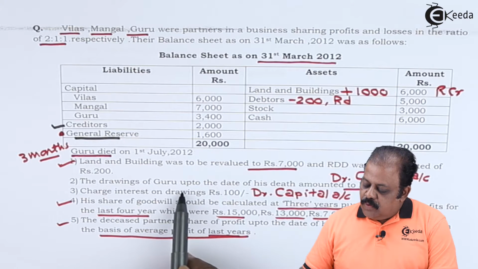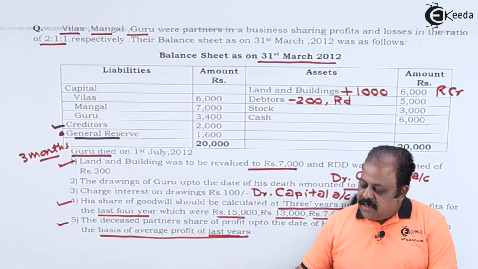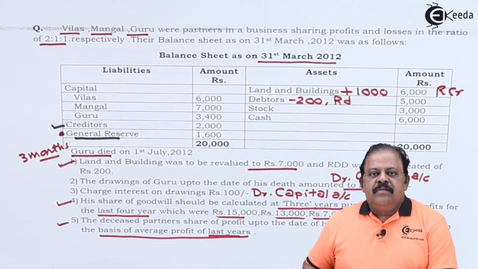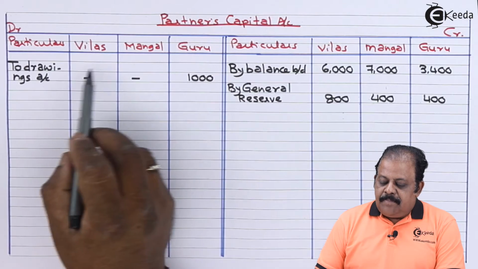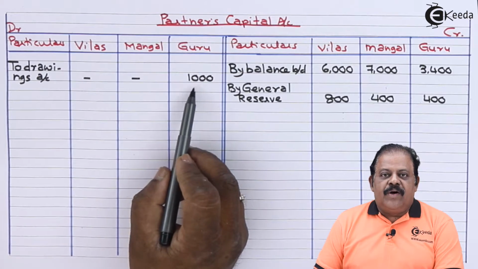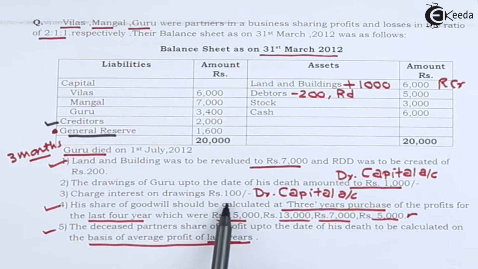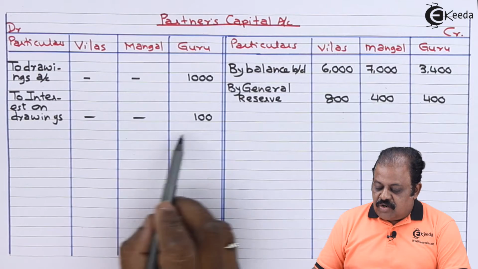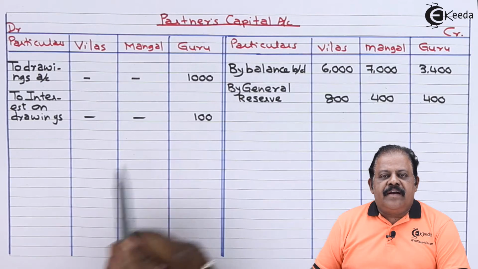The drawings of Guru up to date of his death amounted to rupees 1000. This will be debited to his capital account. Partner's capital account, Guru's capital account debit, to drawings 1000. Charge interest on drawings 100. Here we are required to debit capital account of Guru for rupees 100. Guru's capital account debit, interest on drawings rupees 100.